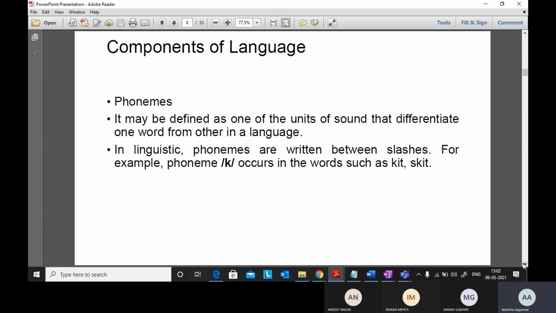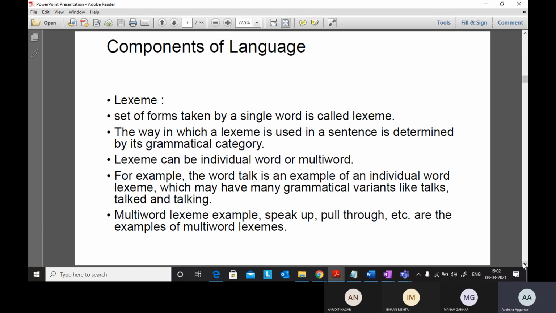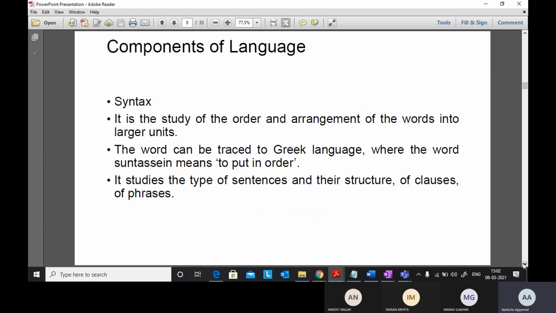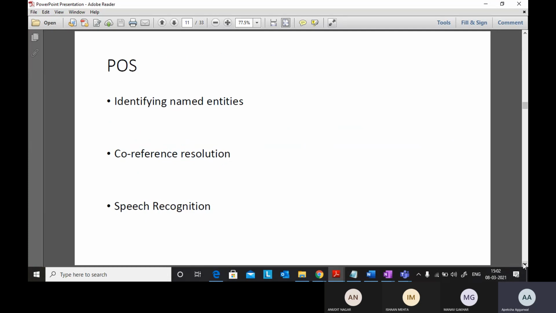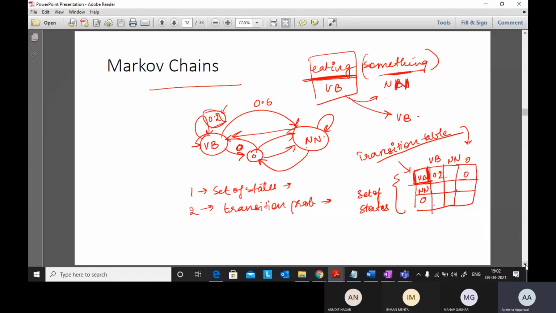These are the components of the language: syntax, semantics, pragmatics. These things are important. POS is helpful in identifying named entities, co-reference resolution, and speech recognition. Co-reference is like when I'm using a word like "it", and there it is important. Then let's have a look at Markov chains.